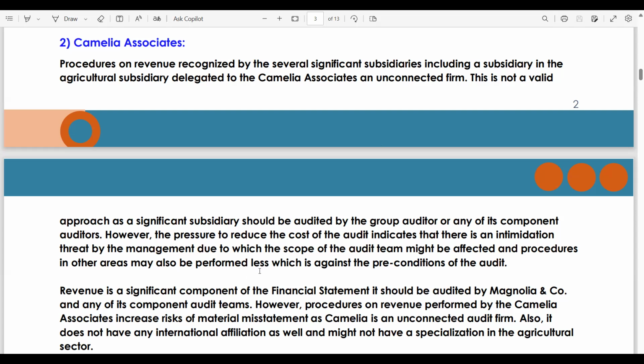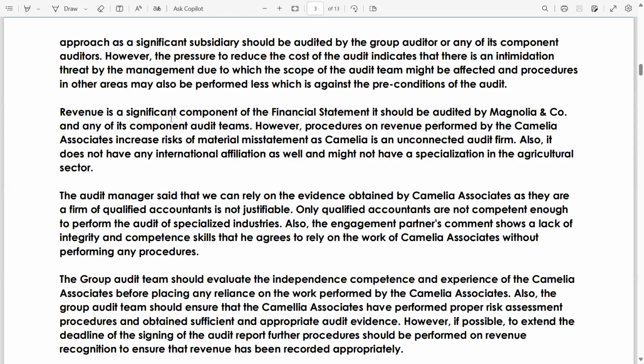Lecture number 1 on block 2. Also, revenue is a significant component of the financial statements. It should be audited by Camellia and Company, and any of its component audit teams. However, procedures on revenue performed by Camellia Associates increase the risk of material misstatement. Why? As Camellia is an unconnected audit firm. It is not a member firm of our audit firm. Also, it is not a component auditor of our firm. Also, it does not have any international affiliation as well and might not have a specialization in the agricultural sector.